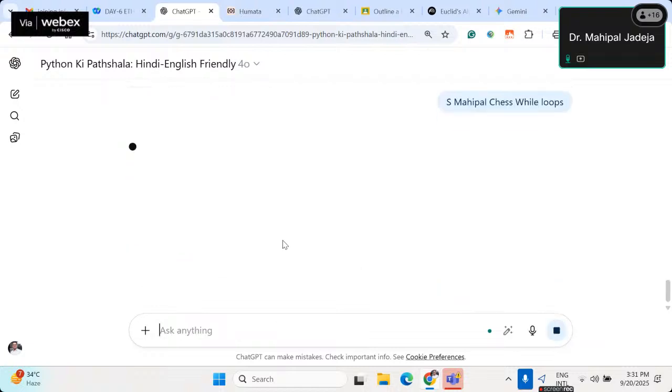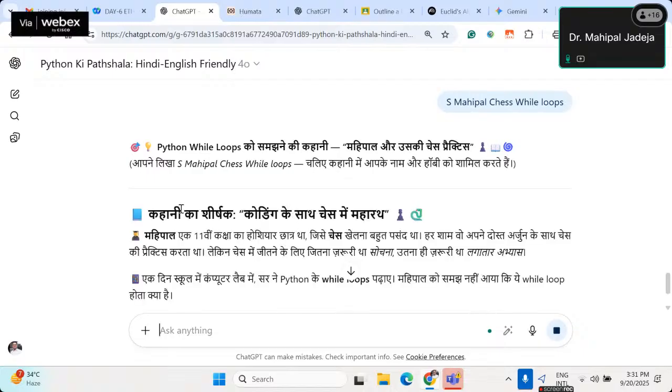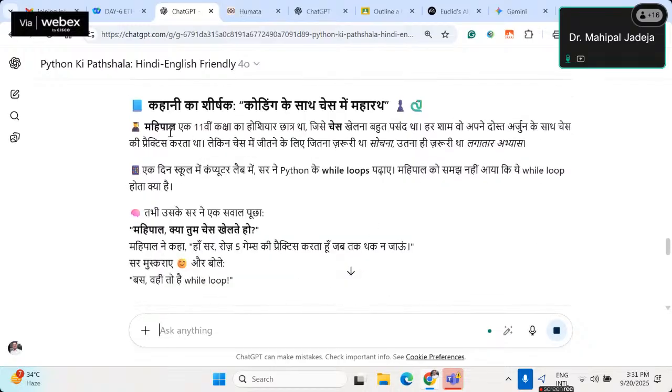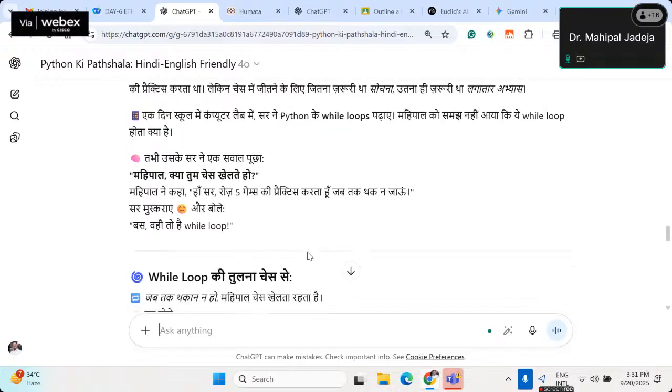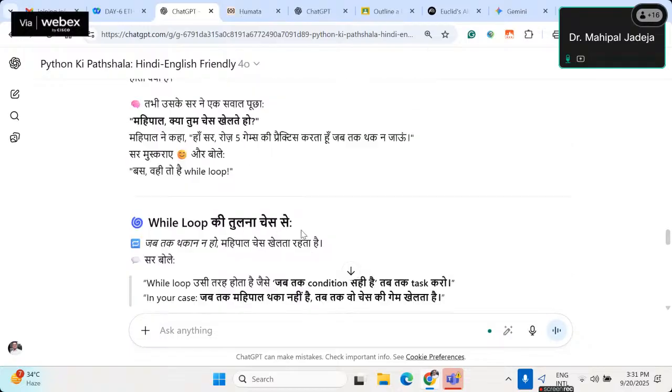Then, as you can see, it will connect all these things in terms of a story, and the main character will be Mahipal. Since I know chess but don't know about the while loop, it will start with some idea of chess, and then explain how that idea is connected with the while loop.